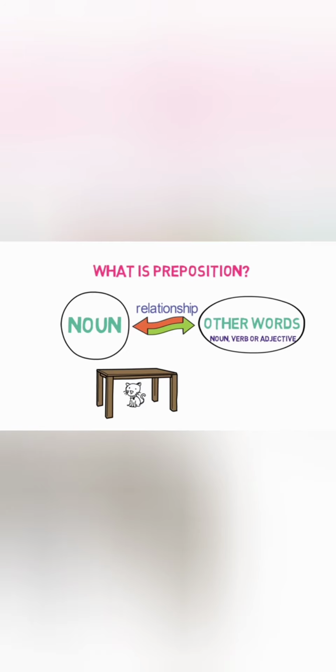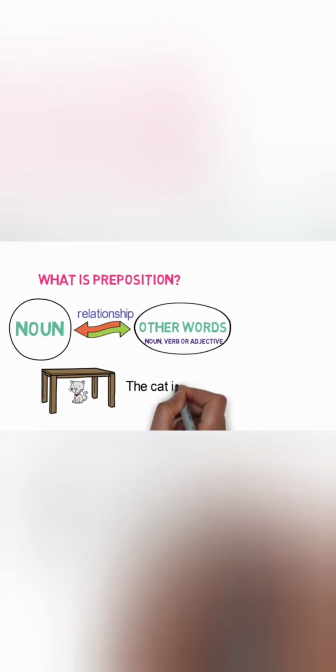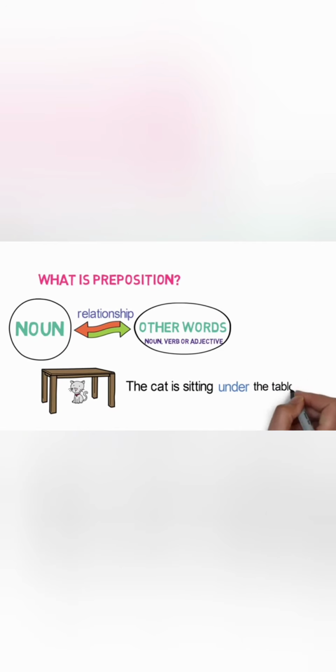The cat is running, and now where is it sitting? The cat is sitting under the table. Here, under is used to link table, which is a noun, and the sitting placement of the cat. If we do not use under and write the same sentence, it is: the cat is sitting the table. We are not able to get what the relationship is between the sitting of the cat and the table. Using under, we are confirmed that the cat is sitting under the table. Hence, under is a preposition here.